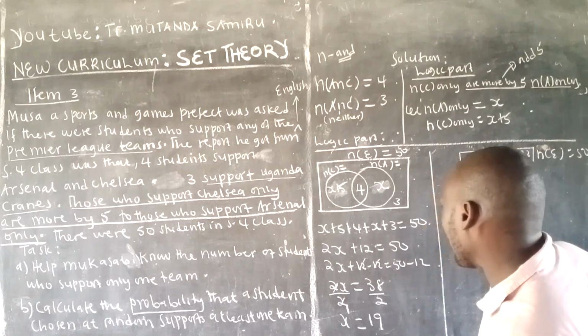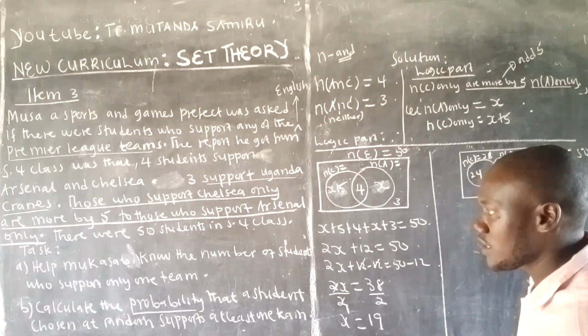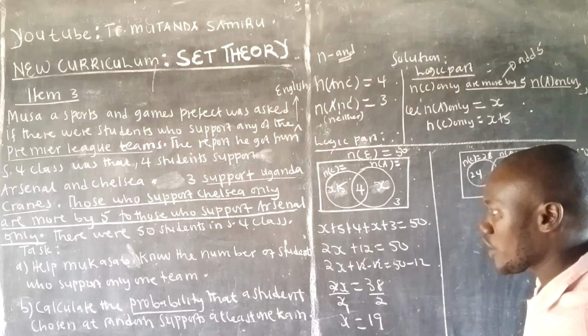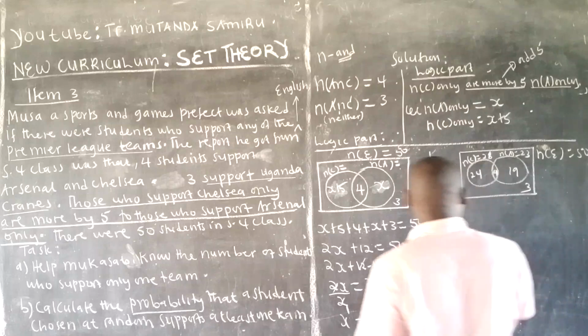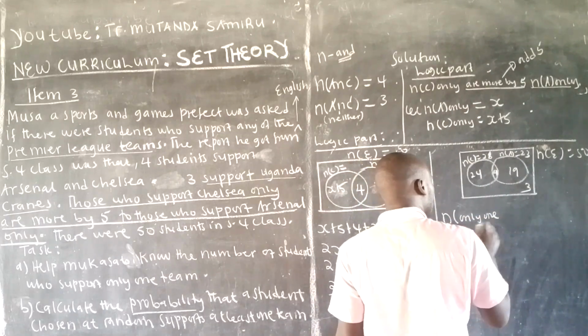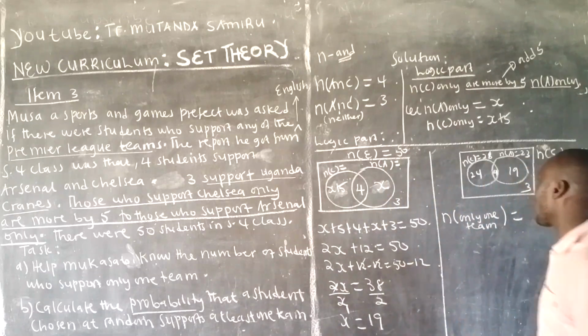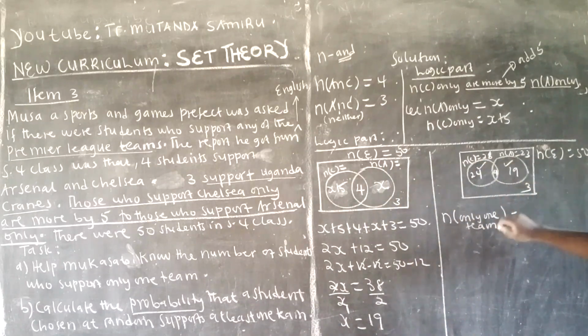Now, you have gotten the value of x to be able to solve the question. Help Mukasa to know the number of students who support only one team. The number in only one team equals, as I told you, only one takes this part and this part. That will be 24 plus 19.